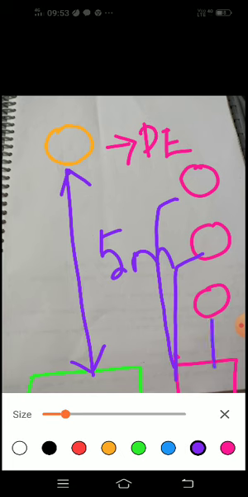In all these cases the height decreases. When the height decreases, your potential energy decreases, but the ball is in motion. Since the ball is in motion, it will possess kinetic energy. So this particular height is 5 meters, and this is at 4 meters, 3 meters, 2 meters.